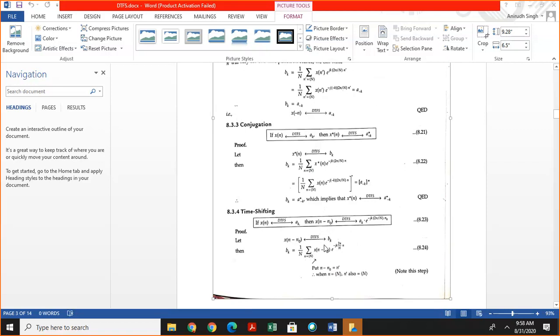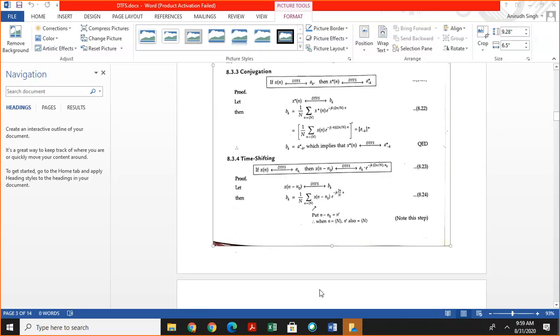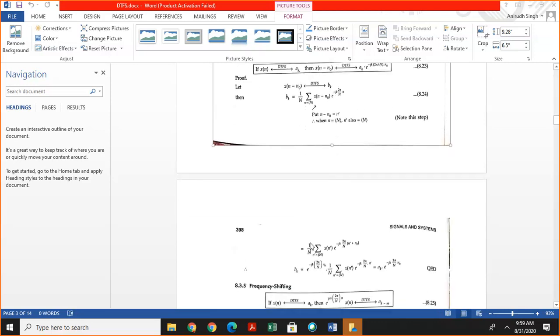For this, n minus n naught is equal to n dash, and in the time shifting property there is no change in period, so capital N remains the same. This is 1 by N summation over n dash of x of n dash exponential minus jk omega (n dash plus n naught).